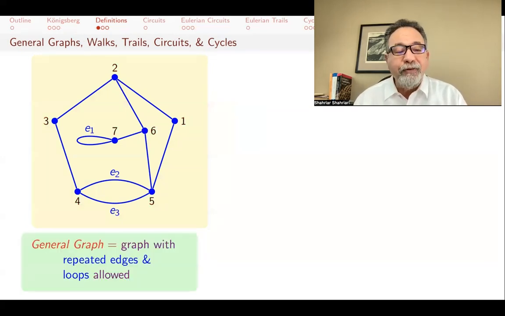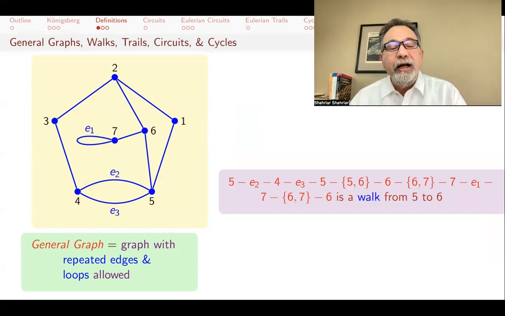So a general graph is a graph, that means a bunch of vertices and a bunch of edges joining those vertices, where we allow repeated edges and loops. So loops are allowed, like this loop E1, and between 4 and 5, I have two edges, E2 and E3. A walk from one vertex to another is when you start at a vertex and go through an edge that's incident with that vertex, then you get to another vertex, then you go through another edge to another vertex, and you just keep going. You can repeat vertices, you can repeat edges, and that's called a walk.